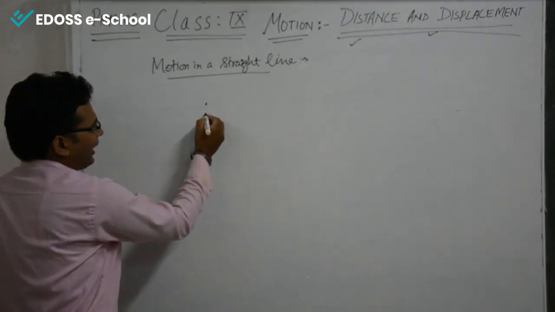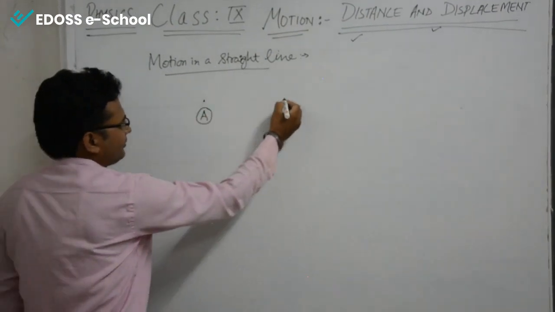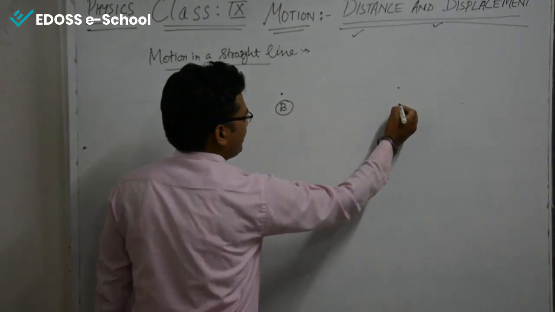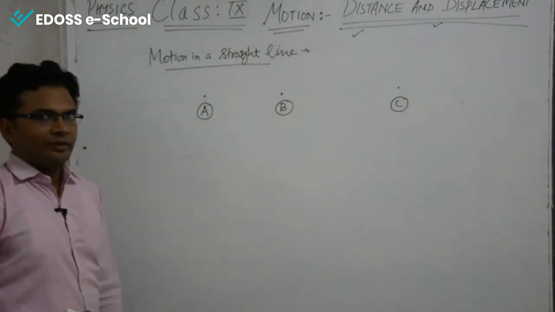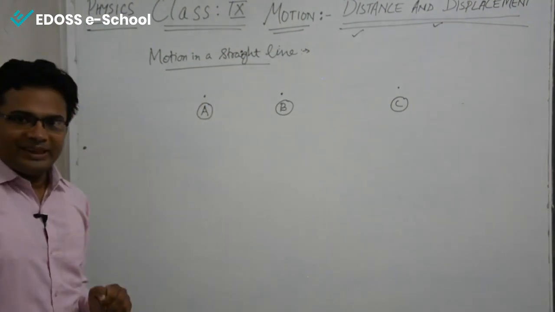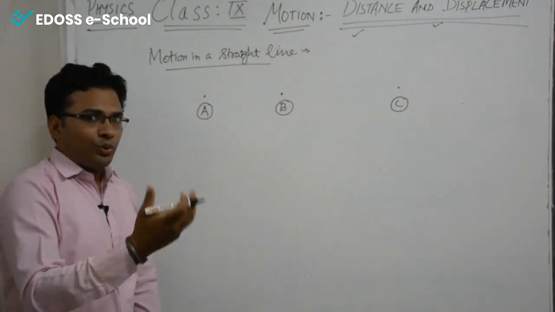I'll give you one example to understand what is distance and what is displacement. Let us say an object is at point A, this is point B, and this one is point C. We'll learn distance and displacement with the help of this example, and then we will come to know the definition.